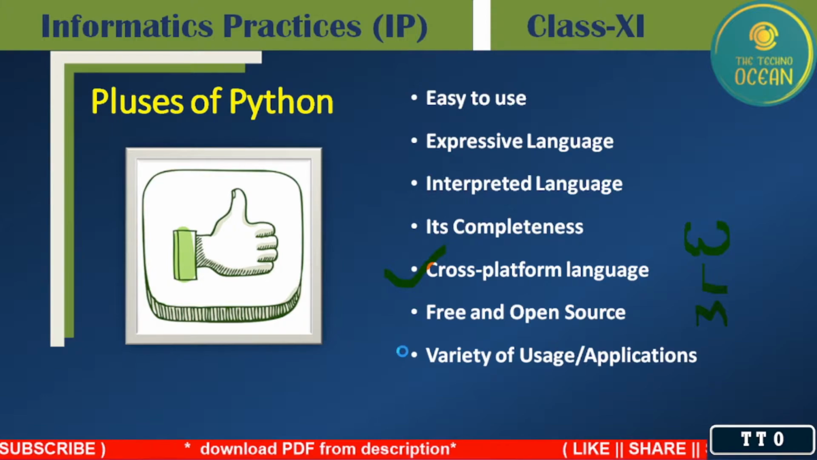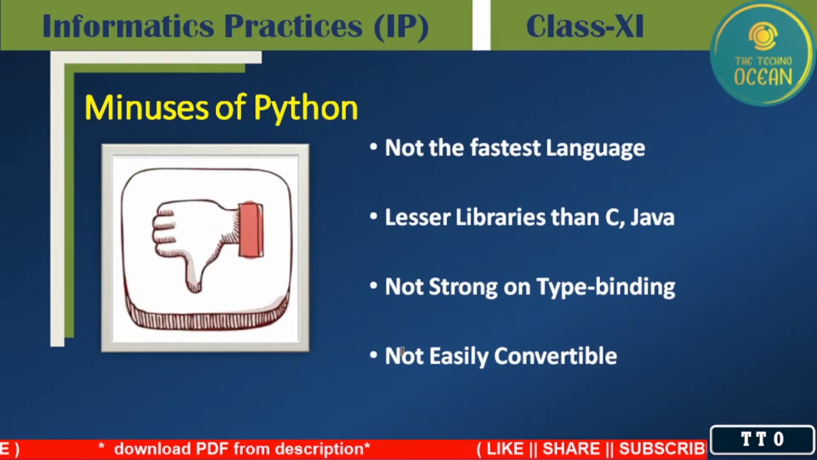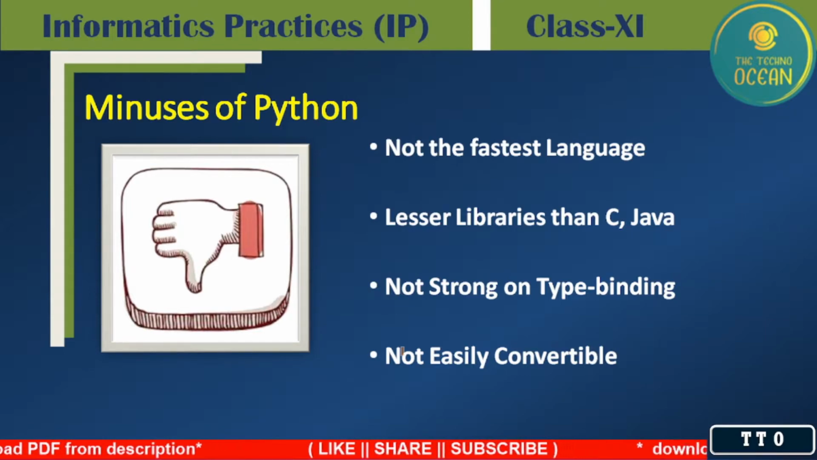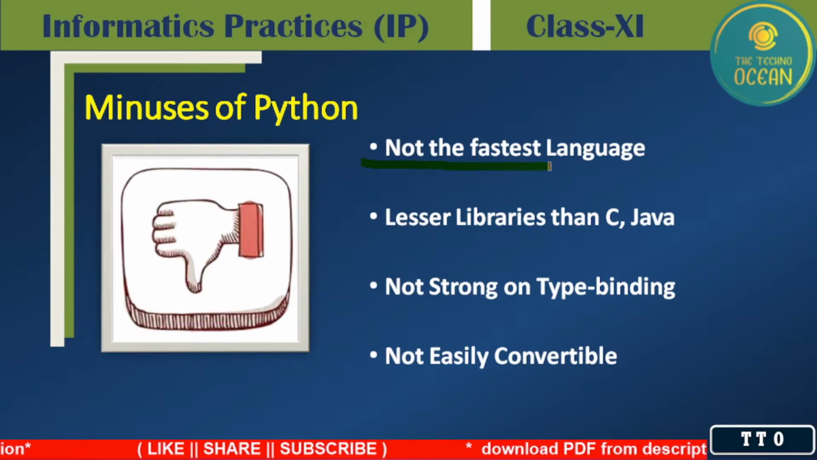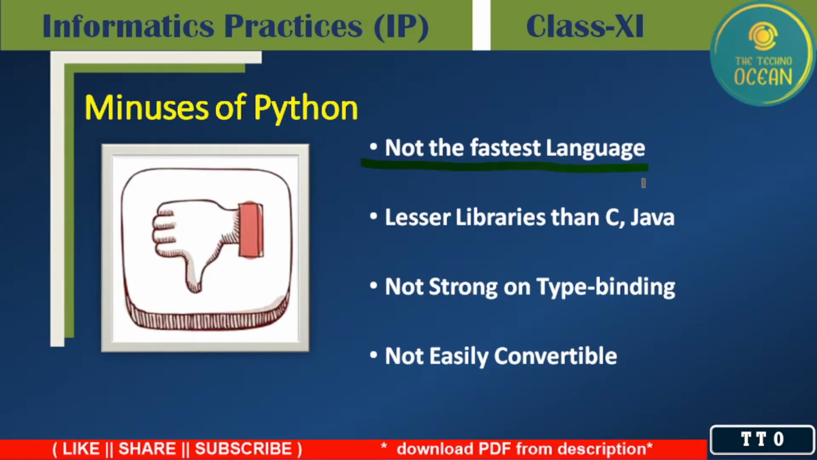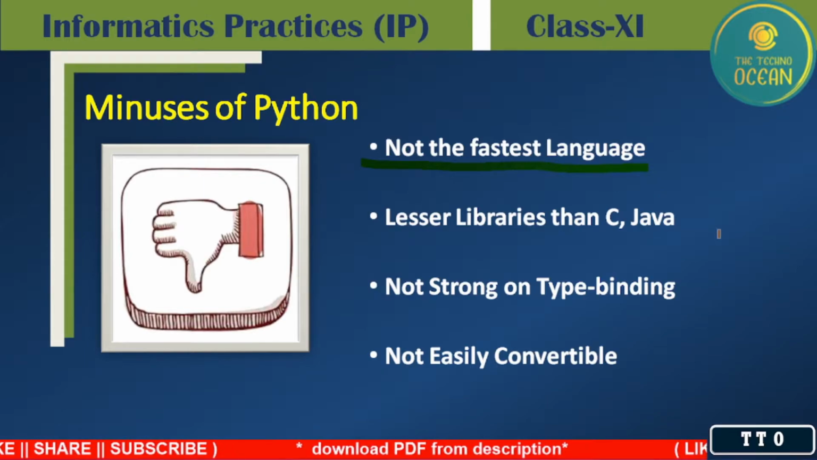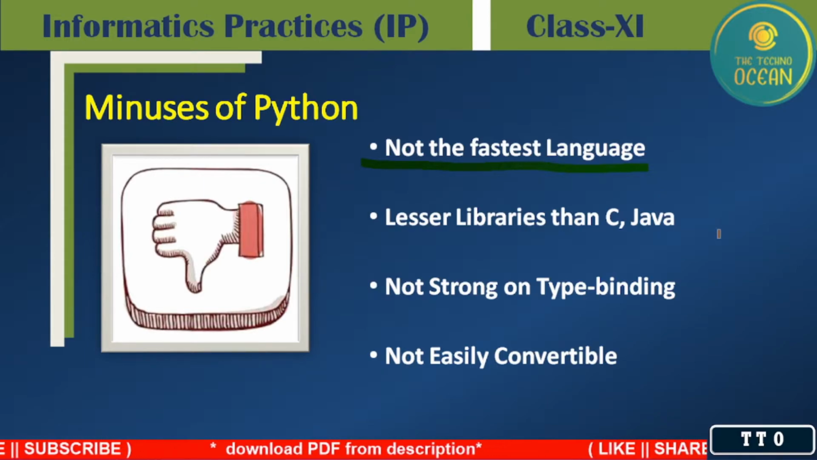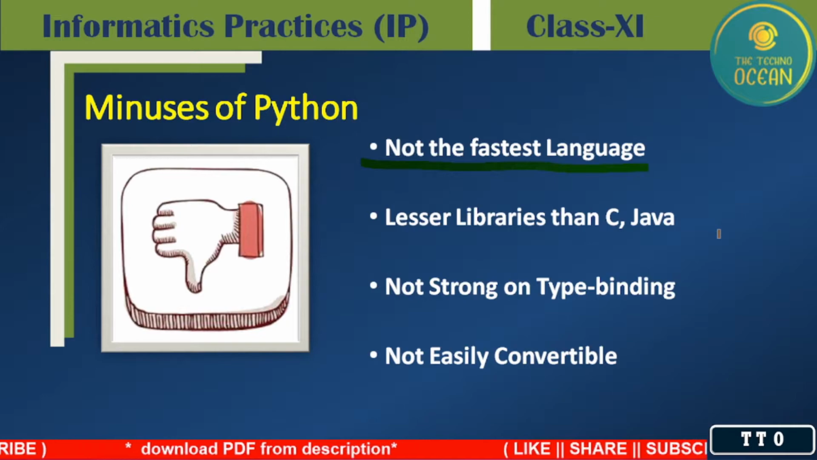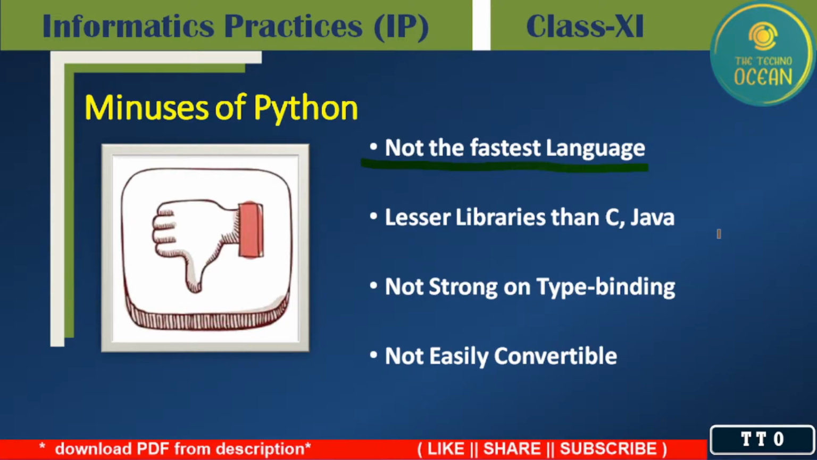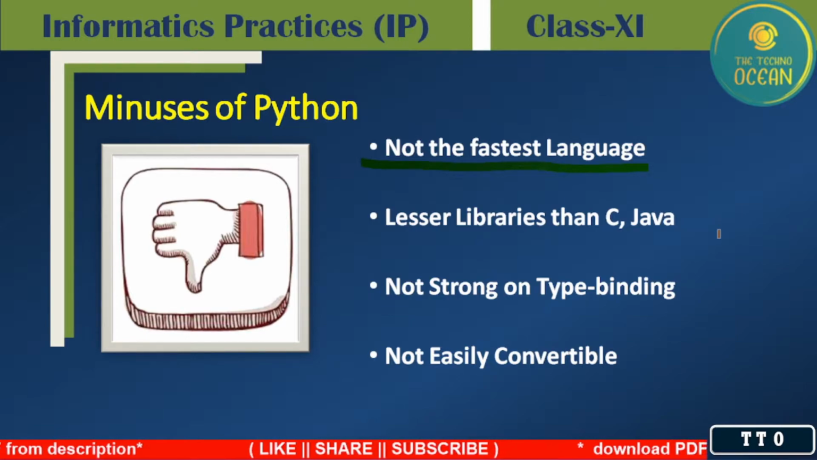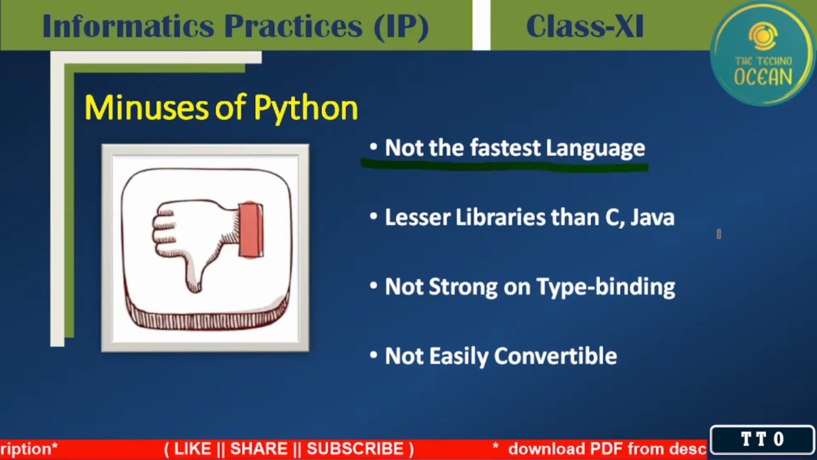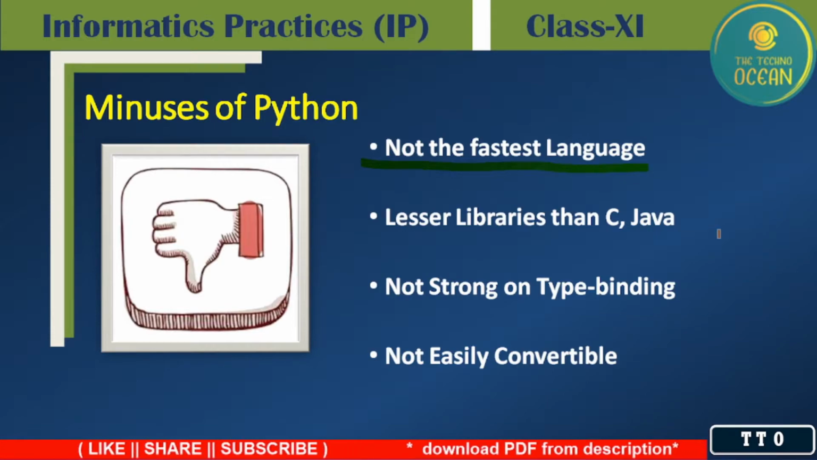So let's talk about the minuses of Python. The next point, minuses of Python. As we know, Python supports an interpreter. Due to that, it is not the fastest language. Now, fewer libraries than C and Java. Compared to C and Java, some libraries are fewer in Python. Not strong type binding. Keep in mind, that is a minus of Python. Python does not have strong type binding.